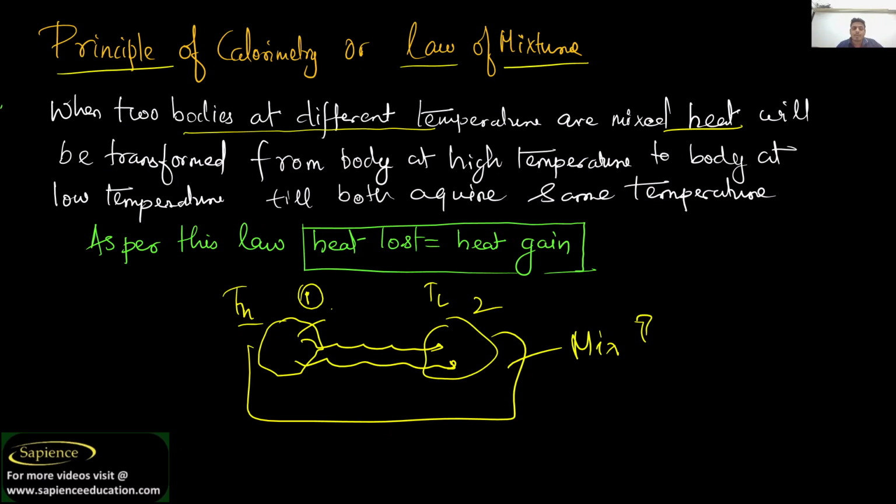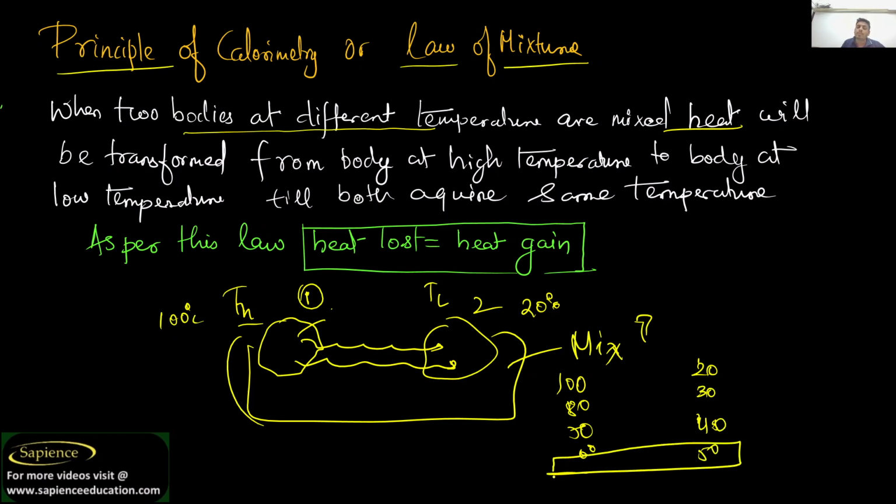For example, a high temperature body has 100 degrees Celsius and a low temperature body has 20 degrees Celsius. So when we mix them, what will happen? The high temperature will reduce, so for example, 100 will come to 80, 70, 60 like this, and the low temperature will increase, that is 20 to 30, 40, 50. So one time will come where the temperature of both bodies will be the same.